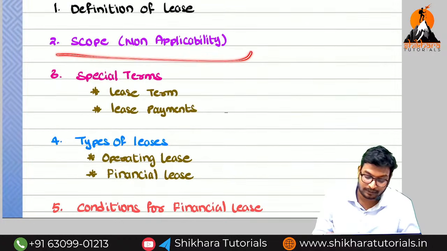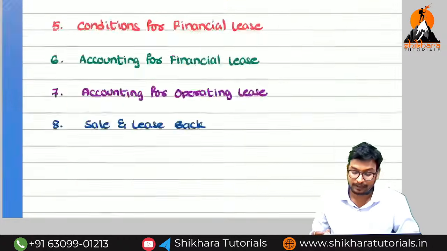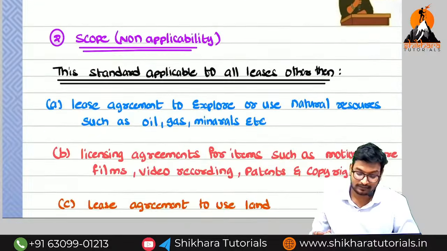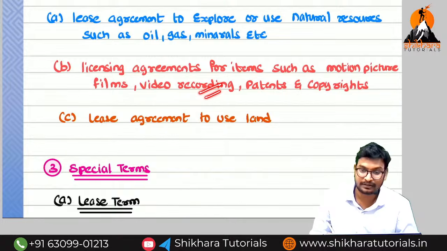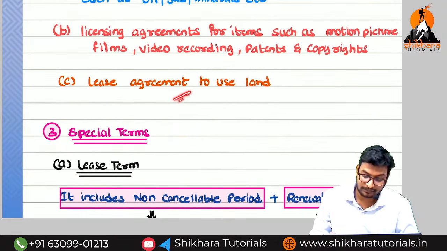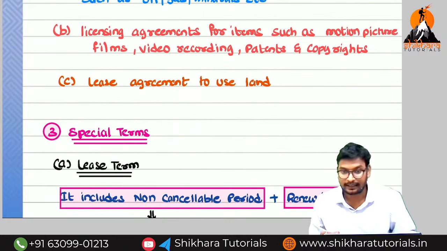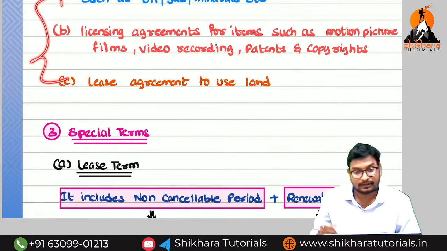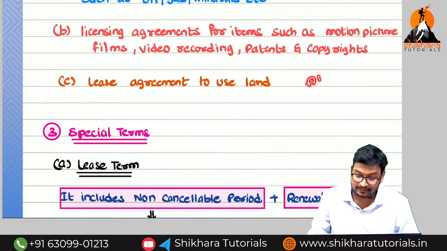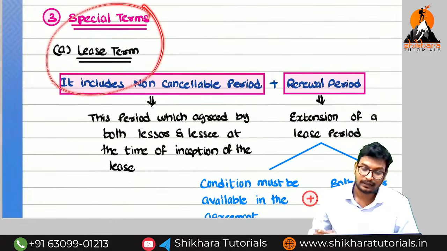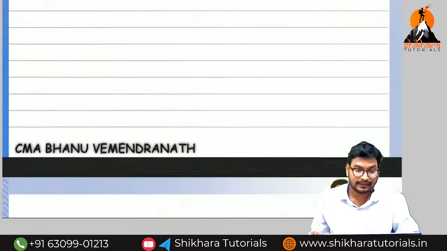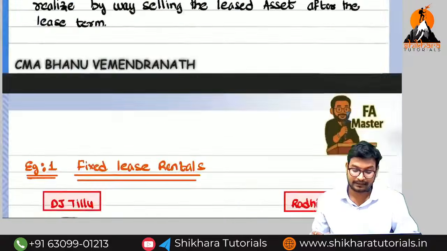What is the meaning of non-applicability? What are the 3 things that will not be applicable here? First one is lease agreements for natural resources. Second one is motion picture, patent, goodwill. Next one is lease agreements for the use of land. For these leases, this current AS 19 will not be applicable. Next we have discussed the lease term and lease payments. Next we are going to enter into